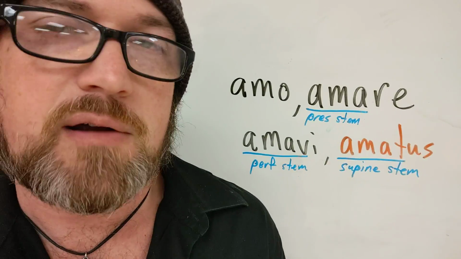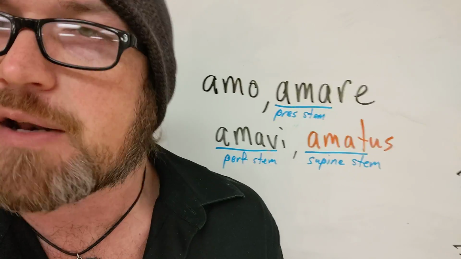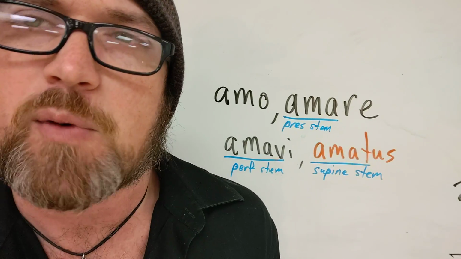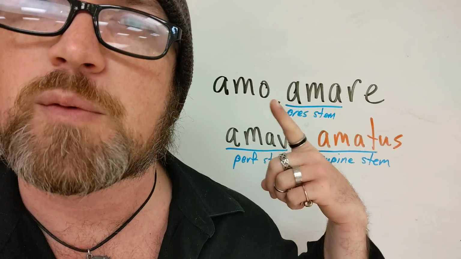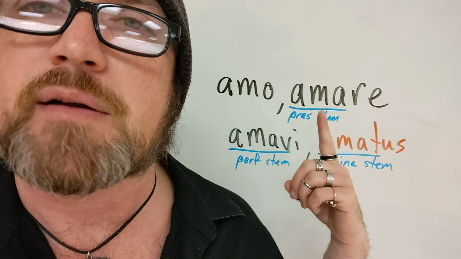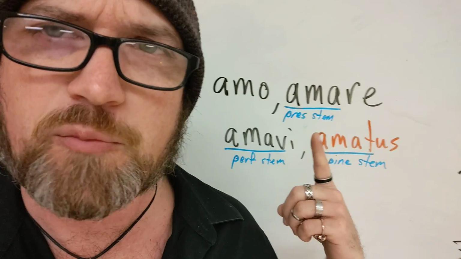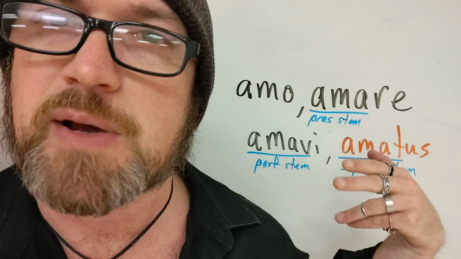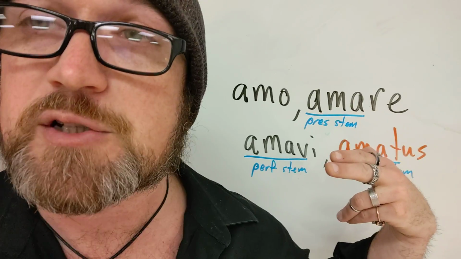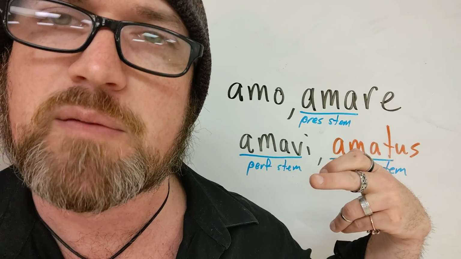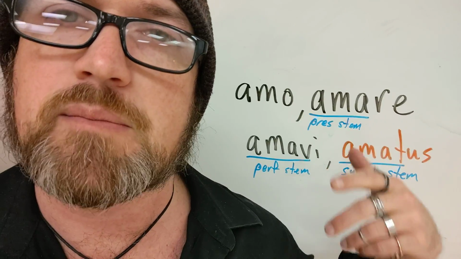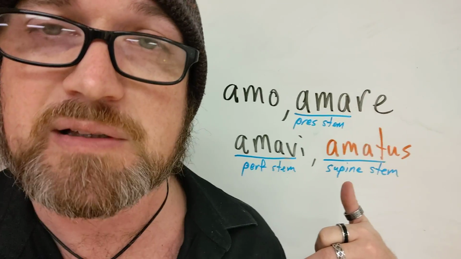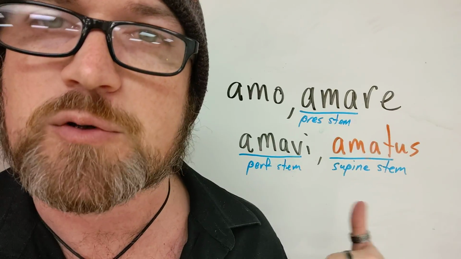All right, so here I have the four principal parts of amo listed out. Not every verb has four principal parts, but most do. At some point later, we'll talk about why some don't. But we have amo, which is literally I love, amare, which is literally to love, the infinitive, but of course we use it for deriving the present stem. We have amavi, which literally means I have loved, and from that we derive the perfect stem. And then there's this thing, amatus, or depending on what dictionary you use, it might also be spelled amatum. They make different orthographical choices.